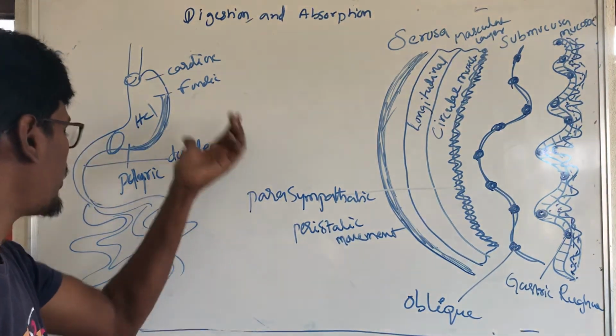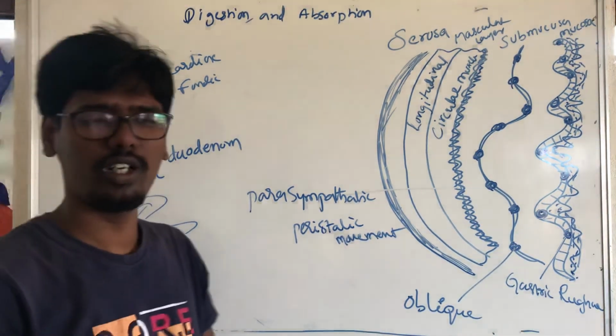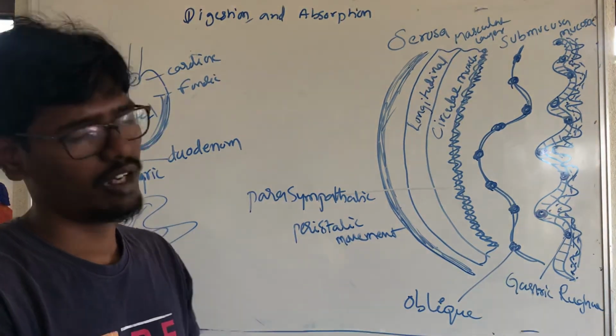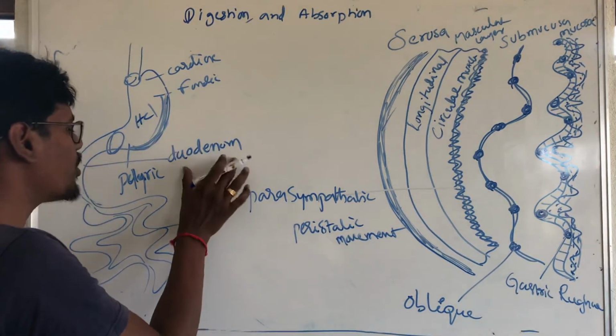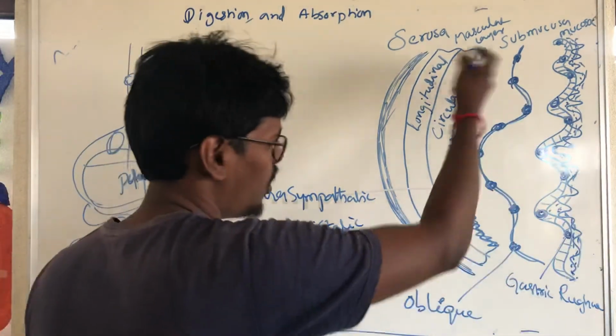In the duodenum part we also have all of these layers.